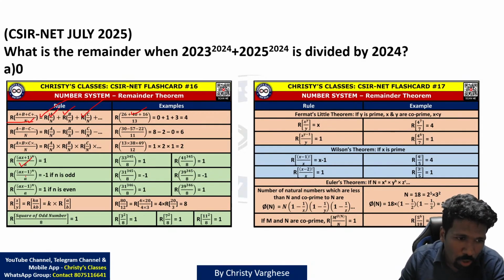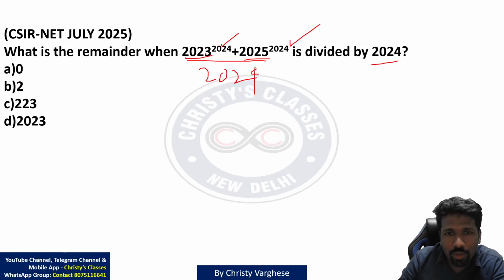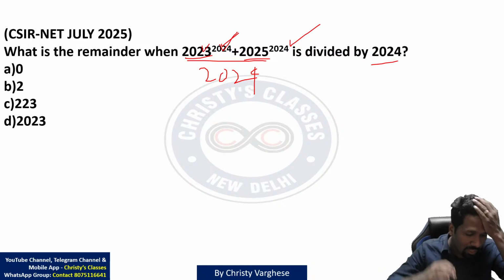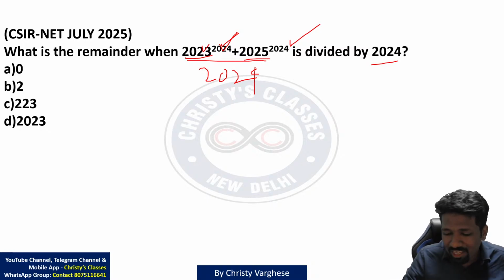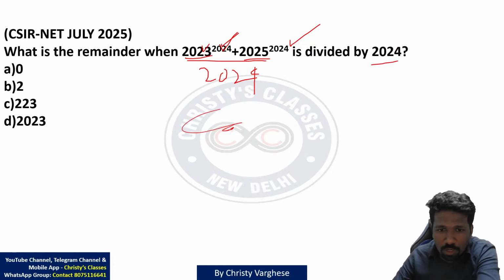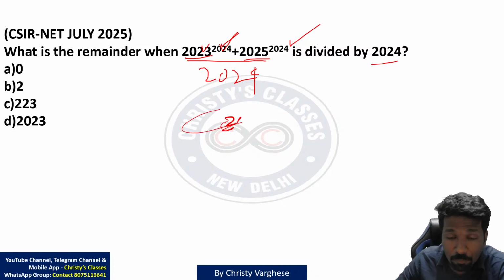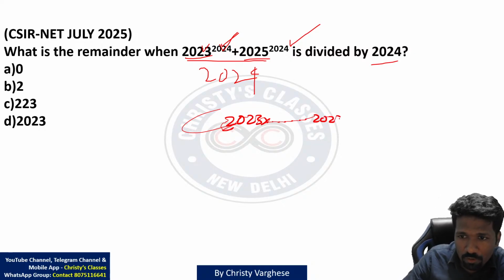Now these two properties are what we need to solve this question. In a simple way I will try to explain. ये 2023 raised to 2024 का मीनिंग क्या है? 2023 into 2023 into 2023, up to 2024 times you are multiplying 2023. Exponents are repeated multiplication. 2023 into etc. up to 2024 times.